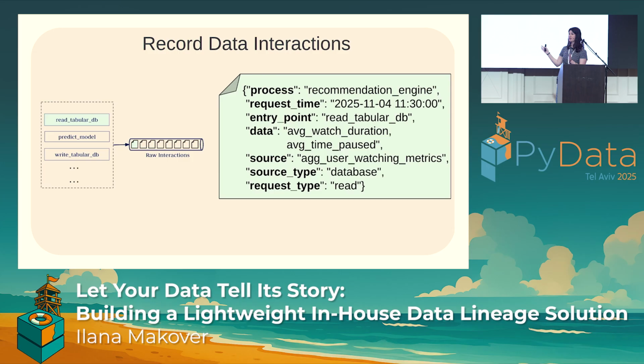This is an example of one process, one entry point, that has to obtain this information and send it as a message to a queue. This is all happening at the same time that the existing process is happening. So read tabular DB and all other main entry points have to extract this information and send it as a message to a queue very quickly, because once this happens, it needs to continue on with its regular scheduled programming.